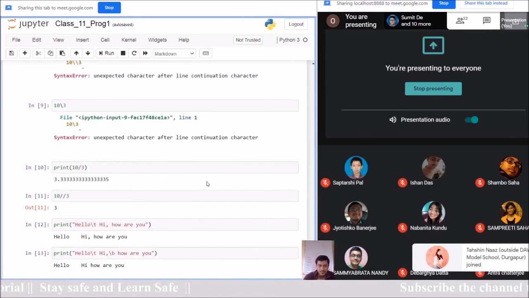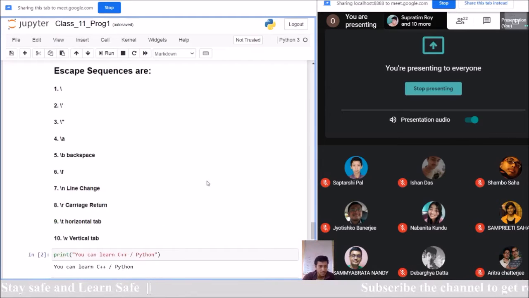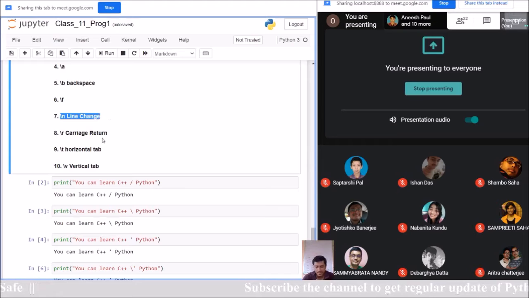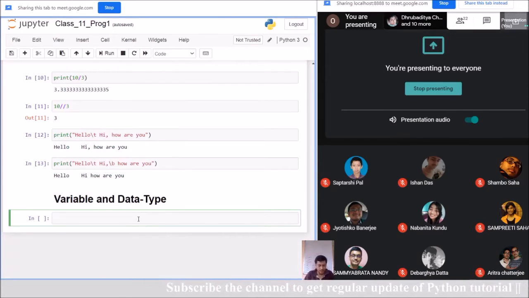As I said, escape sequences are a very small part of a program, but they are very useful. Some of the names I have written here, like one example I must take, is line change. If you have done any other programming like Java, C, C++, then you know earlier that in Java, if we want to change line, what should I write?